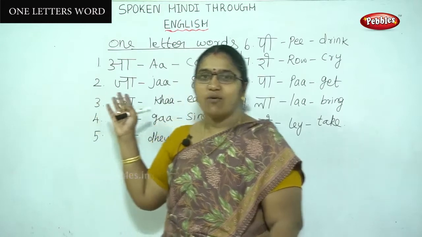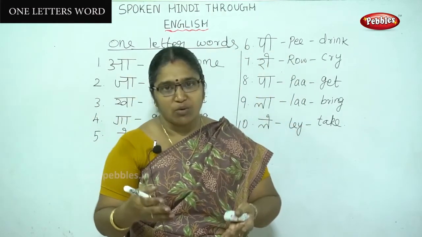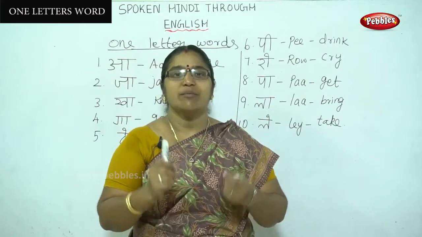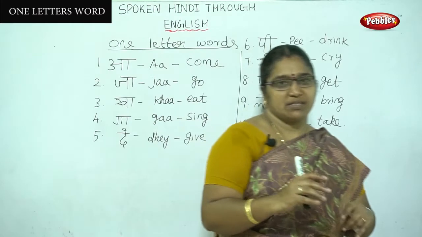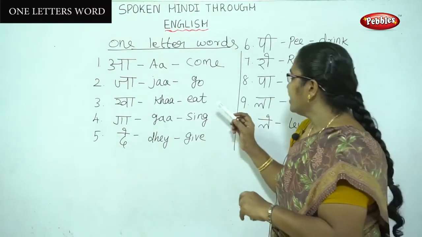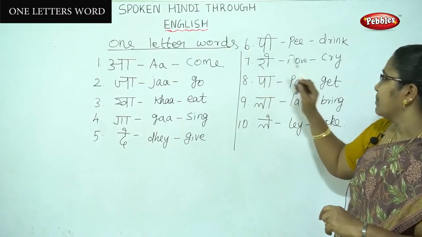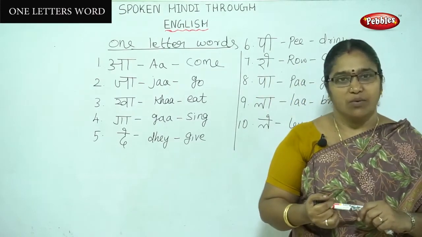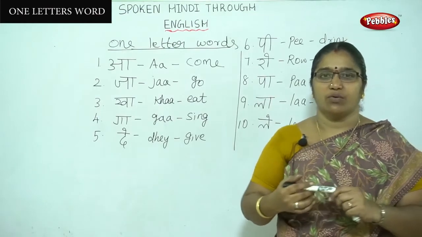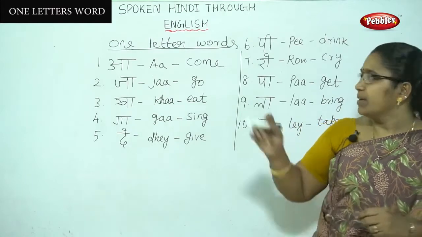This is called one letter words. One letter words, this we can easily pronounce. They are having the meanings also. The sixth one is pi. Pi means drink. Coffee pi means you drink coffee.